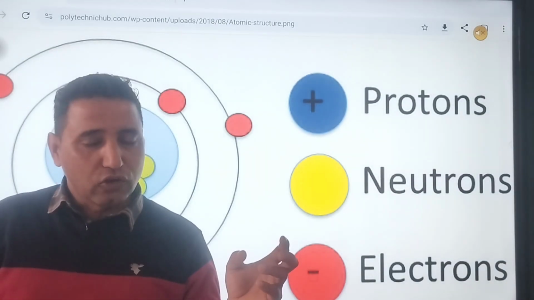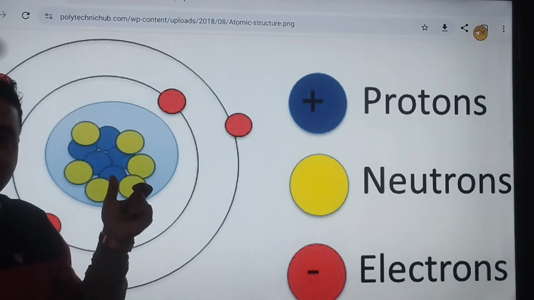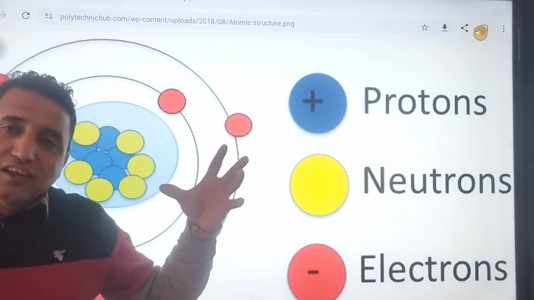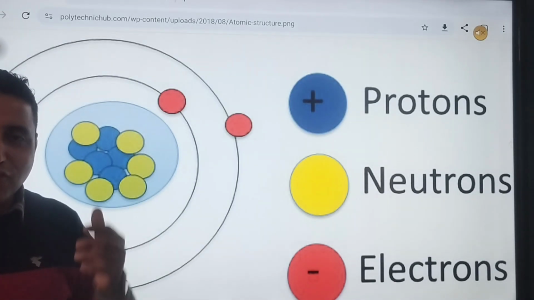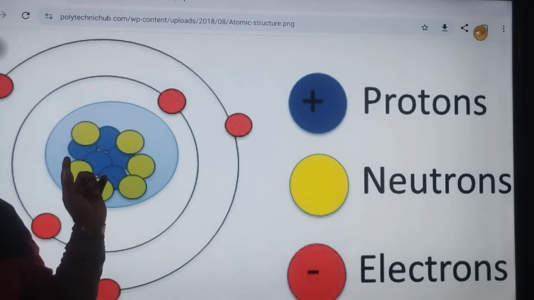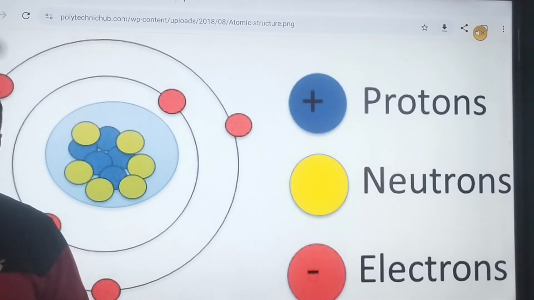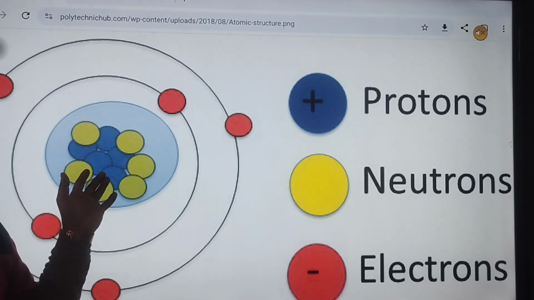Like that, the atom is also made up of three things. This is the structure of the atom, zoomed in. Where? In a high power electron microscope. This is the enlarged and zoomed view of an atom, because you can't see an atom. It is beyond our capability, beyond even a simple microscope. It should be a high power microscope. So it is a zoomed view, okay?